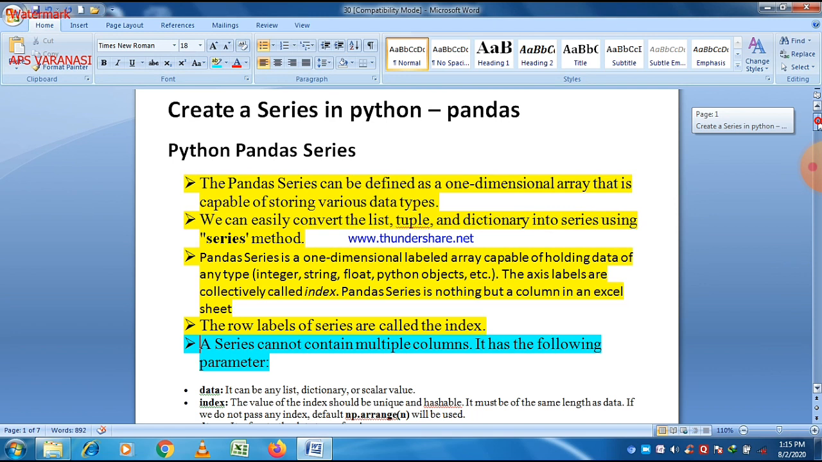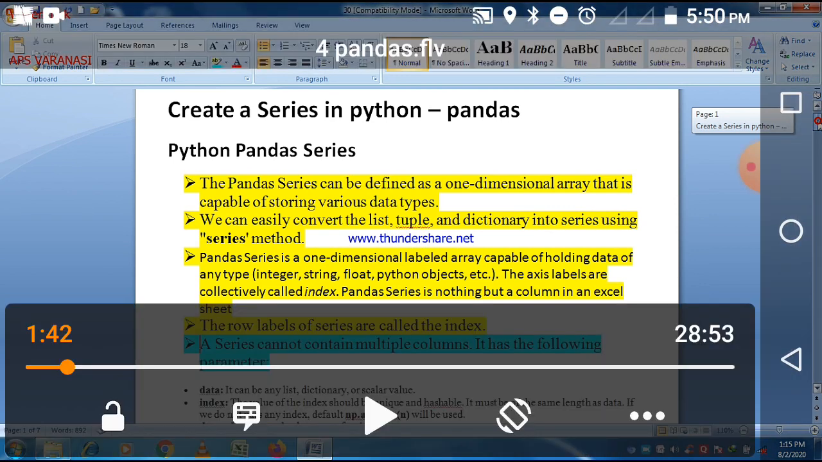So it is a one-dimensional array, and three important things are here. First, it is a one-dimensional array, and an array is a collection of elements. Second, it is like a column of an Excel sheet. Third, when we compare it with a data frame, always remember that a series is one-dimensional and a data frame is multi-dimensional, basically two-dimensional. So next is,